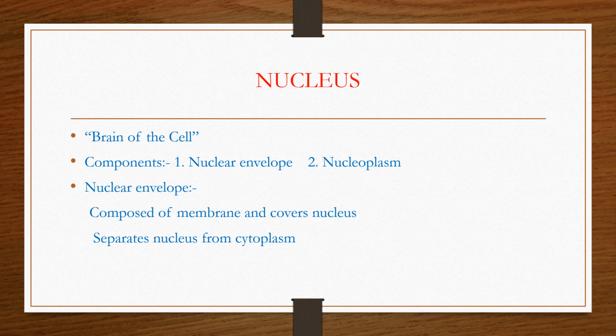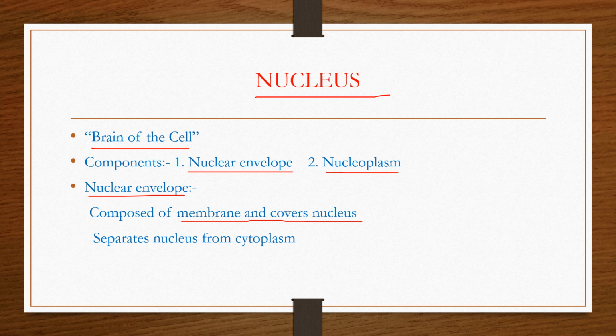Next part of the cell is the nucleus. Nucleus is called the brain of the cell. The components of nucleus are nuclear envelope and nucleoplasm. The first part is the nuclear envelope. It is composed of membranes and acts as a covering of the nucleus, and it separates the nucleus from the cytoplasm.